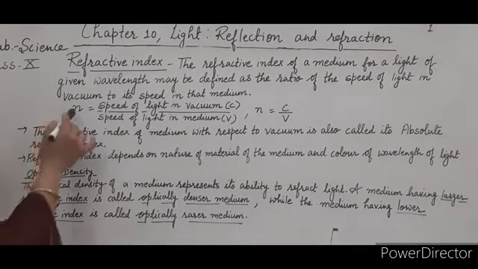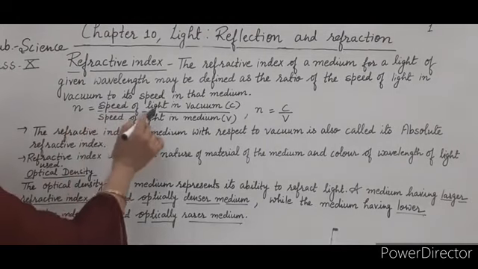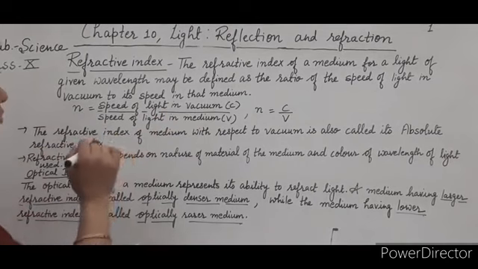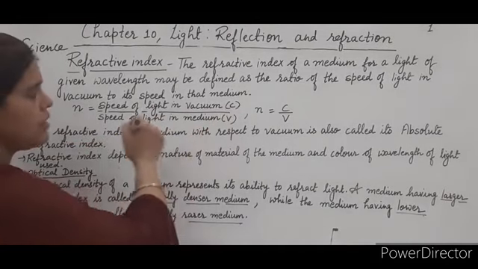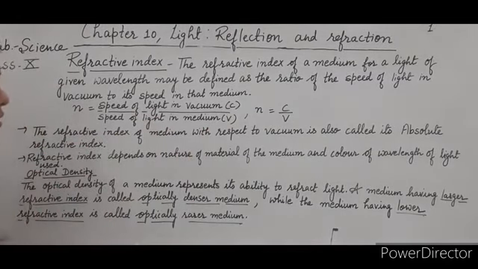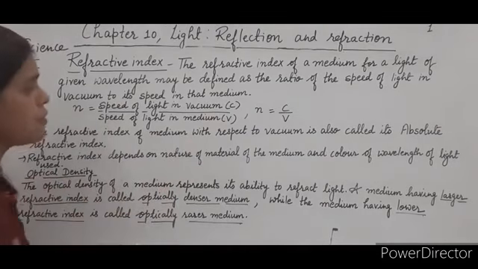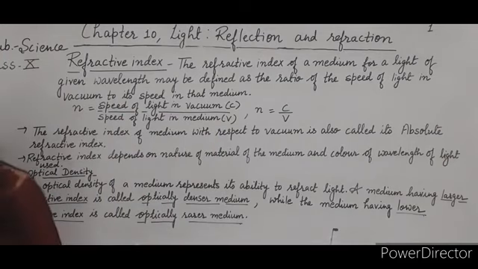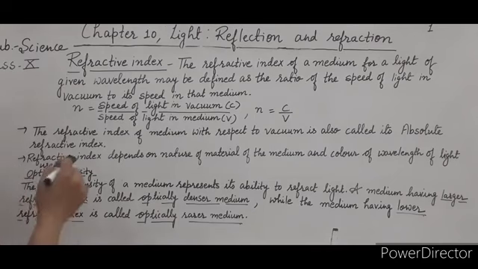It is denoted by N. Speed of light in vacuum is represented by C, and speed of light in a given medium is denoted by V. So N is equal to C upon V. Speed of light in vacuum is taken as 3 into 10 to the power 8 meter per second. The refractive index of a medium with respect to vacuum is also called its absolute refractive index.